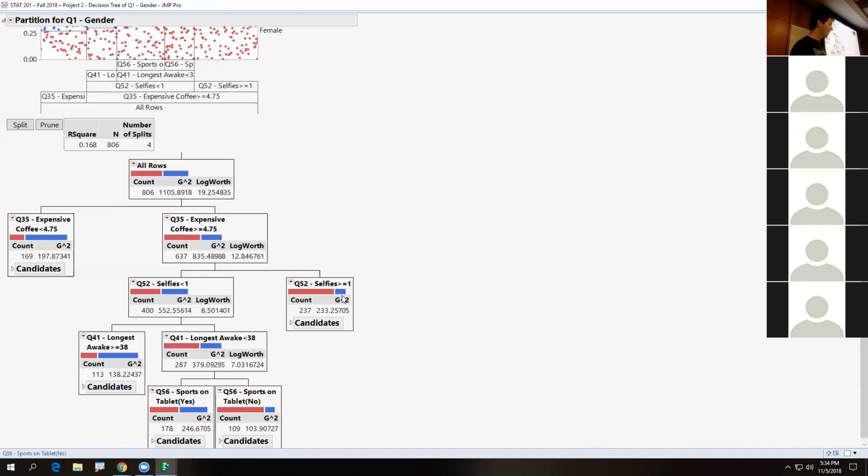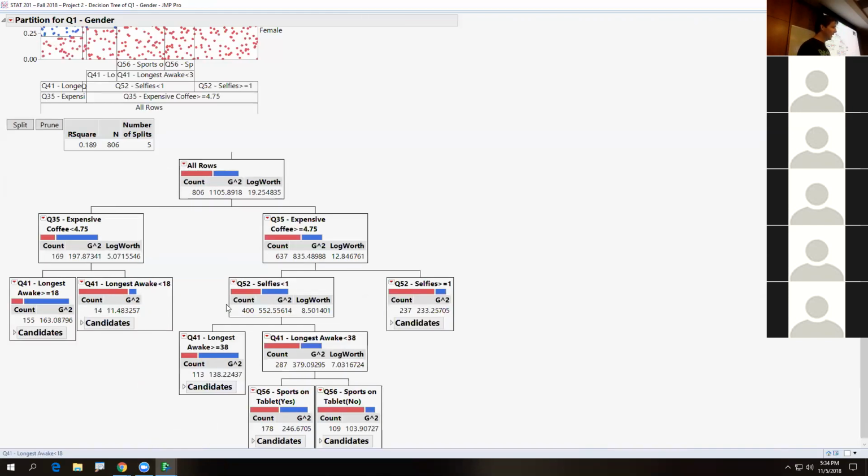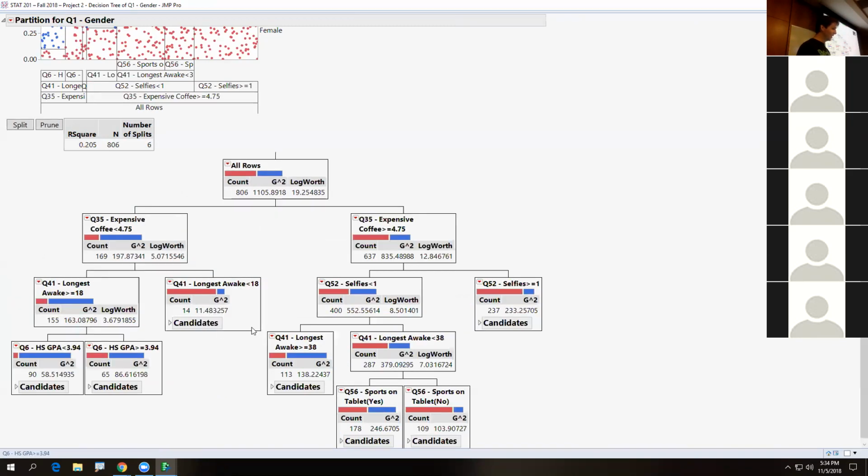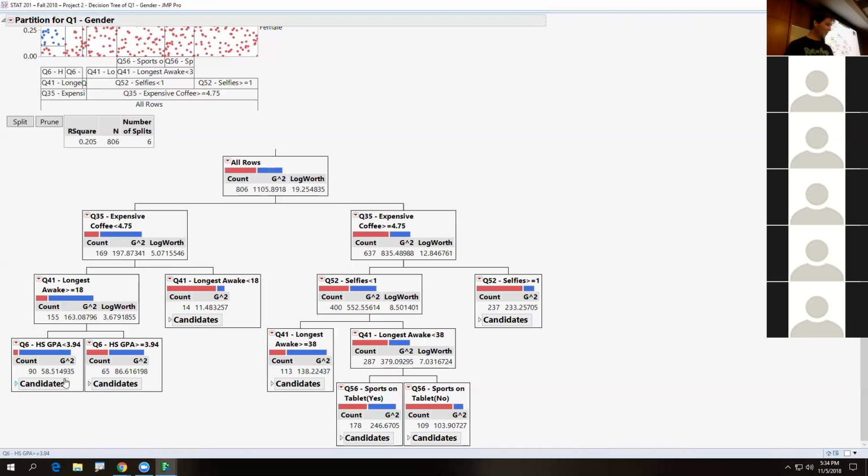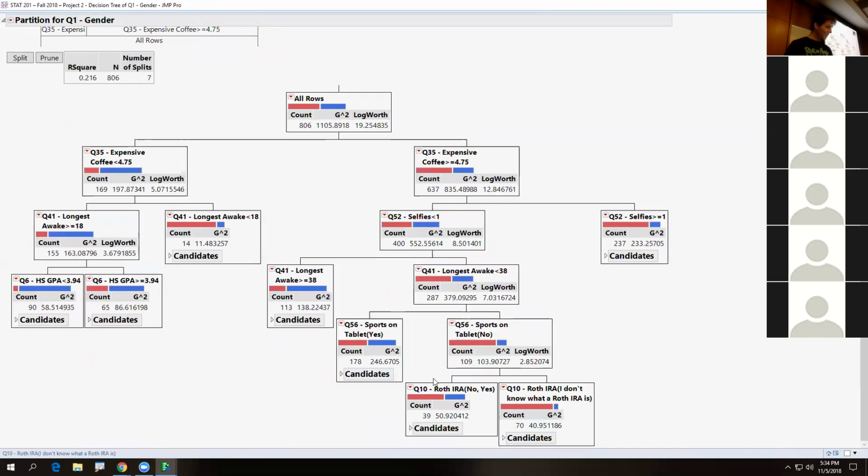Does that make sense? Where people who buy less expensive coffees, and let's split this one here, and males are staying awake super long. And what else? And males are not doing well in high school. Describe to me the quintessential male. And then we'll describe the quintessential female. We'll split here on this one. Describe to me, it doesn't sound good for either of them. It's not, and then you might have to look through all of these. This is much larger, we kind of went from easier.